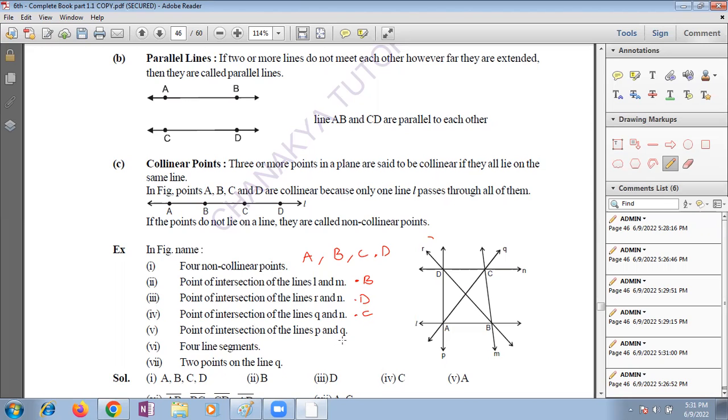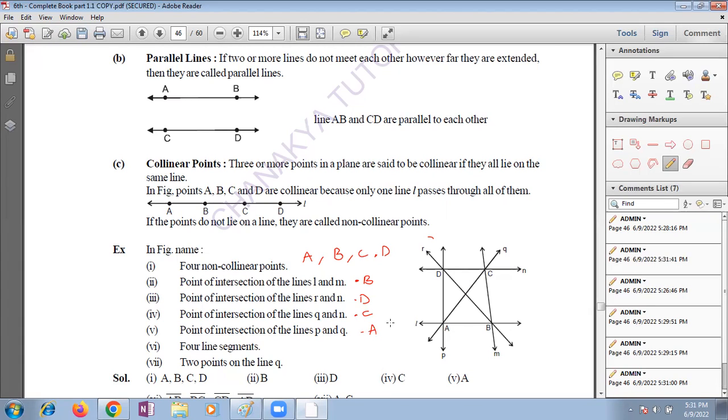Yes, Om, your question. Yes, ma'am. The answer is A. The point of P and Q. Where is P, children? P line is this. Where is Q line? These two are meeting at a point, A. Very good. Confident answer.